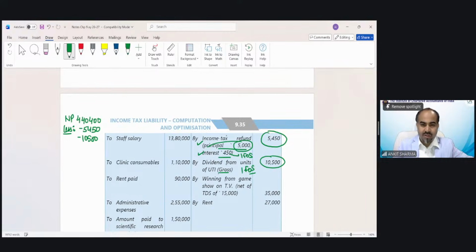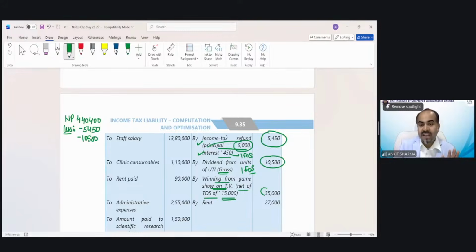This is said to be gross. Gross means no TDS has been deducted on 10,500. So if with any income the word gross has been used, that means it is before TDS. Winning from game show on TV. This is casual income, and you can see it has been written net of TDS of 15,000. So TDS of 15,000 has been deducted from it already.